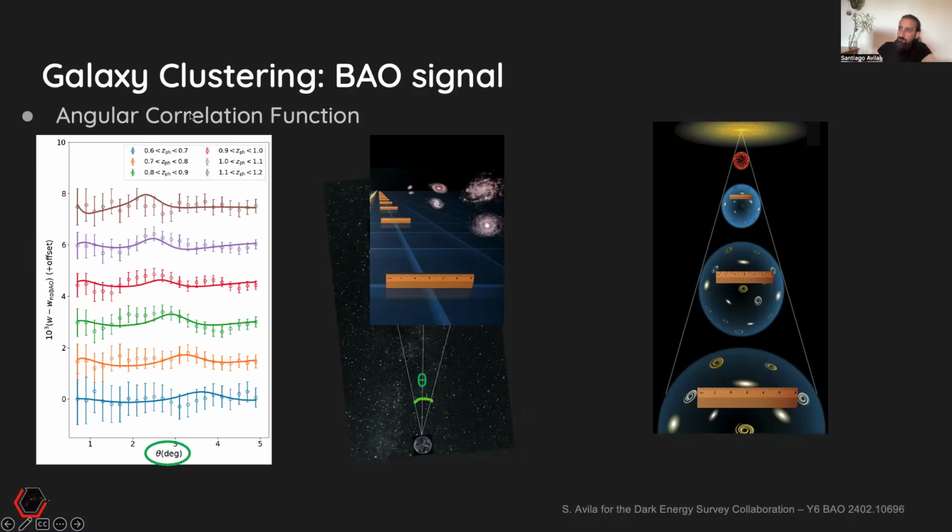These are the measurements of clustering, the angular correlation function, with these points with error bars, which come from theoretical covariances. We have 6 tomographic bins. The highest redshift bin is over here, the lowest redshift over here. Both the geometry of the standard ruler and the expansion of the universe point to the direction that the ones at higher redshift will look smaller on the sky. So these lines are the best fit, trying to fit all the peaks together at the same time. We're not trying to fit one peak individually in this analysis, but we have one single alpha that contains all the cosmological information and an effective redshift that covers all this 0.6 to 1.2 redshift range.